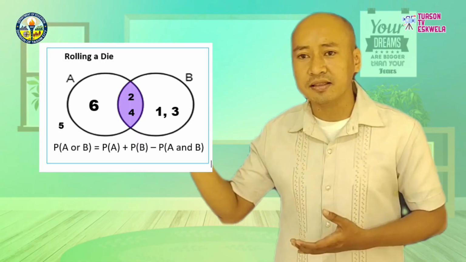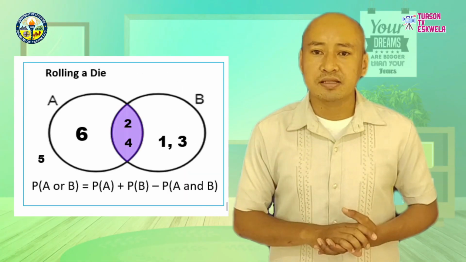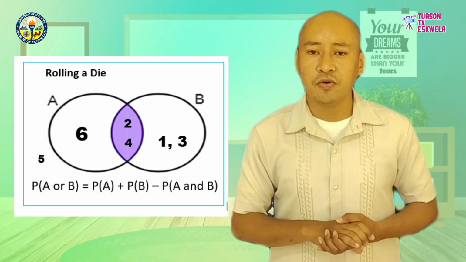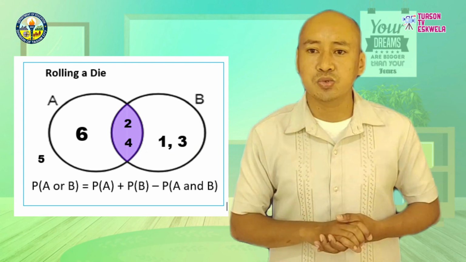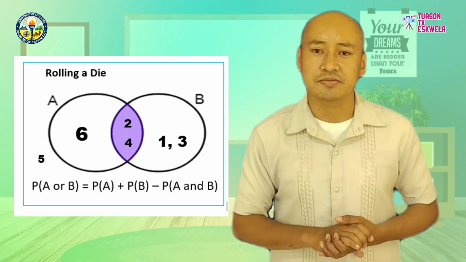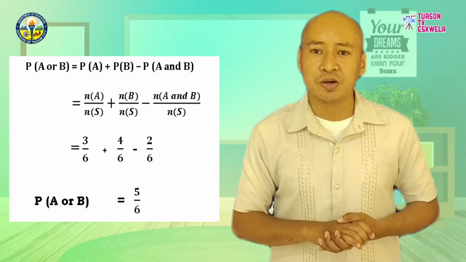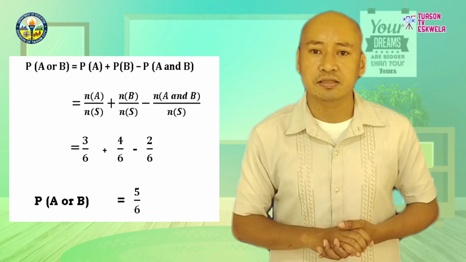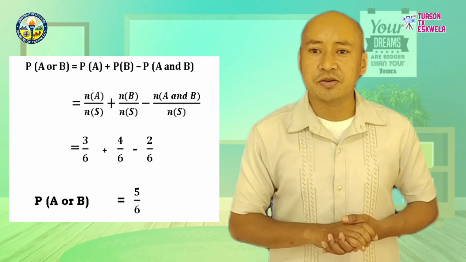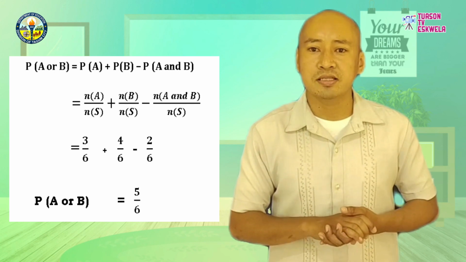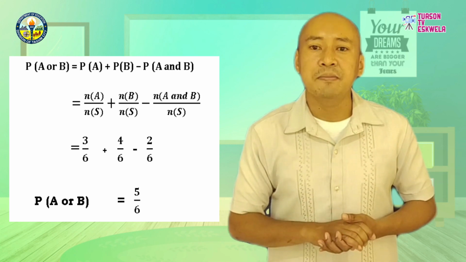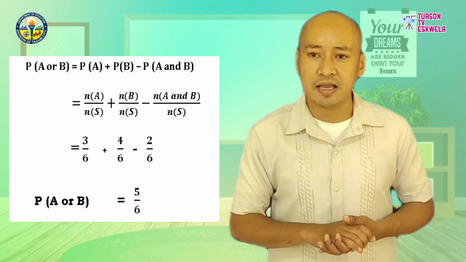By looking at the Venn diagram, the two events have 2 common outcomes. These are 2, 4. Thus, these 2 events are not mutually exclusive. To find its probability, just add the probabilities of 2 events minus the probability of both occurring. So, the probability of A or B equals the probability of A plus the probability of B minus the probability of A and B.